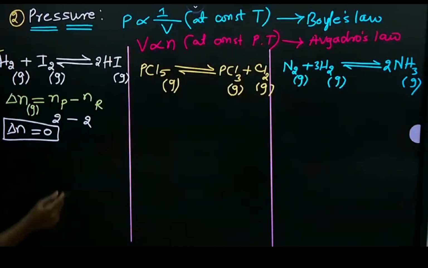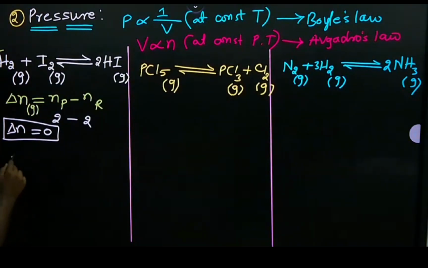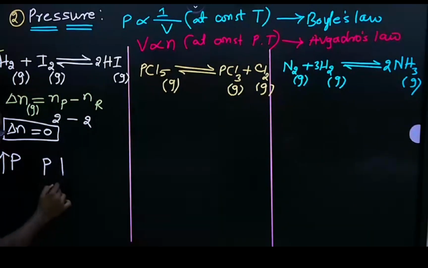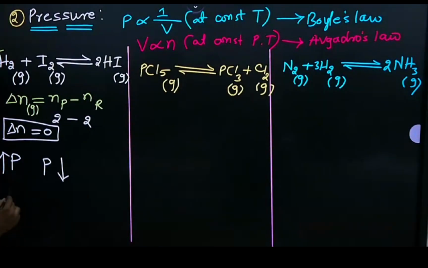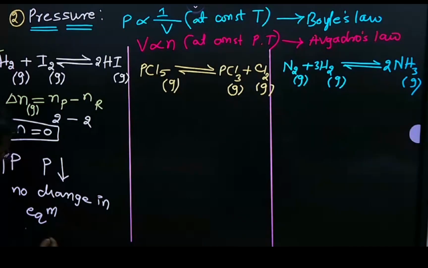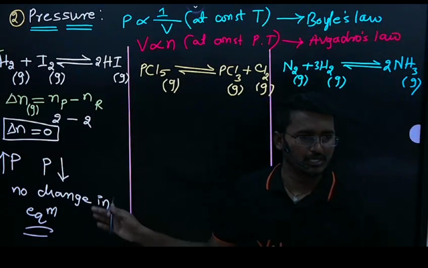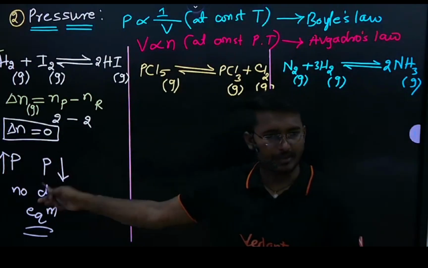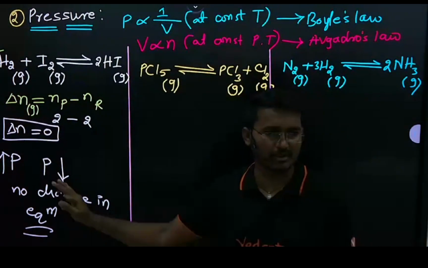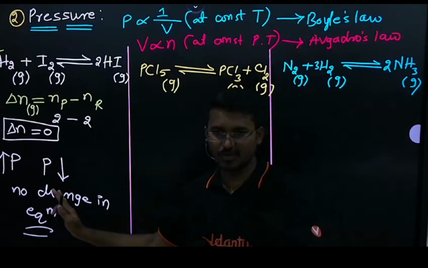If delta n becomes 0, then whether I increase or decrease the pressure, there is no change in the equilibrium of the system. Why? Because there is no difference in the number of moles. So the reaction stays in equilibrium if you increase or decrease the pressure of the system, reactants or products. Is that clear for everyone?